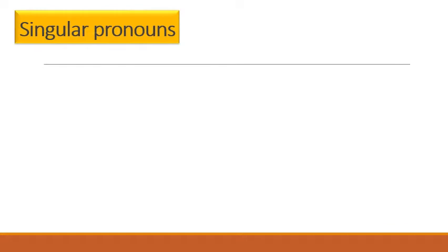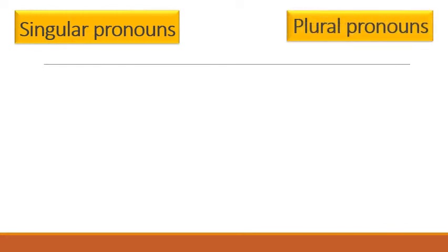Now children, here you are going to learn what is singular pronoun and what is plural pronoun. Now in our previous session, you have done singular and plural. Right children? Singular means what? A single person, single animal, single thing, single place. Right? And plural means what? More than one person, more than one thing, more than one place, more than one animal. Right? So let's see what are singular pronouns and what are plural pronouns.